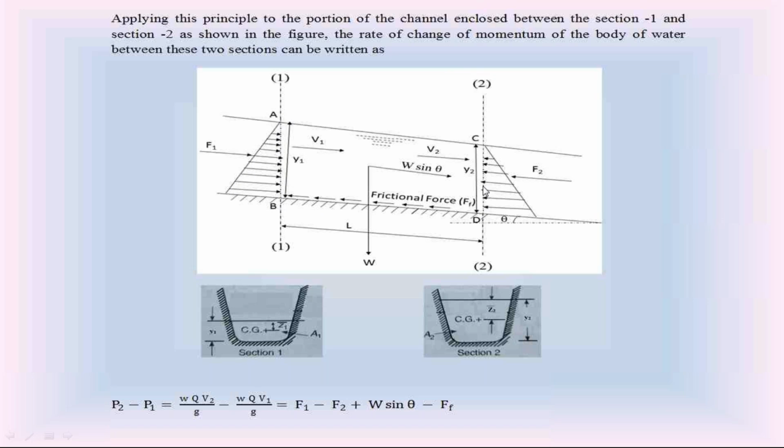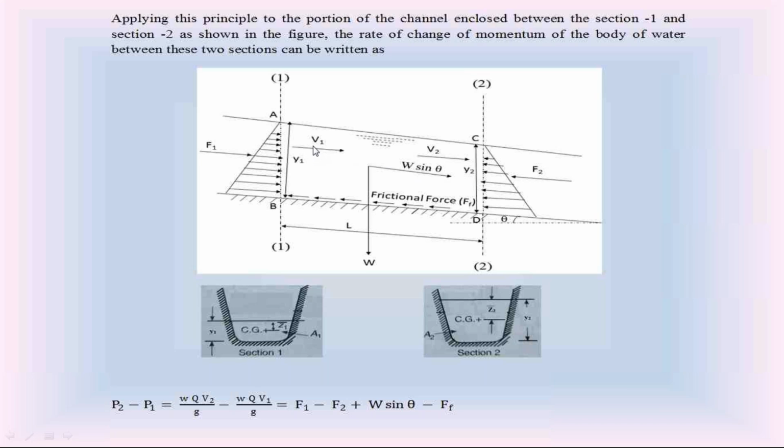Similarly, at section 2, on this vertical plane, the flowing water applies the hydrostatic pressure distribution. To discuss Newton's second law, we consider the portion of the open channel between section 1 and section 2. At section 1, y1 is the depth of flow. At section 2, y2 is the depth of flow.